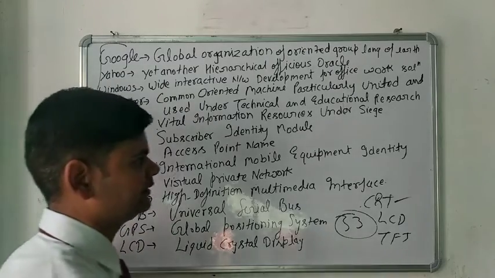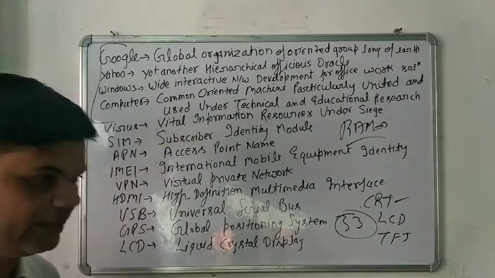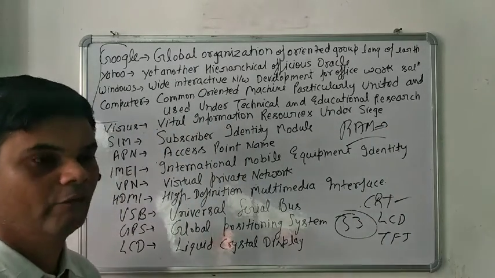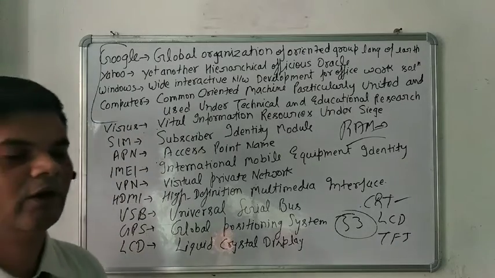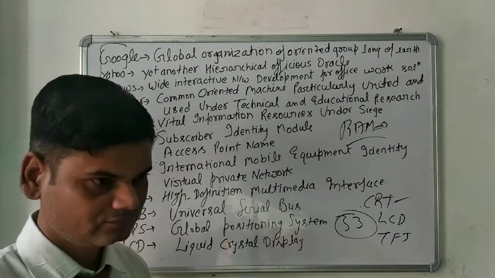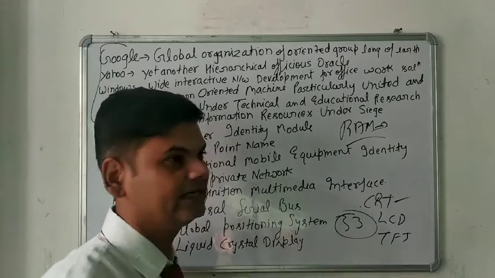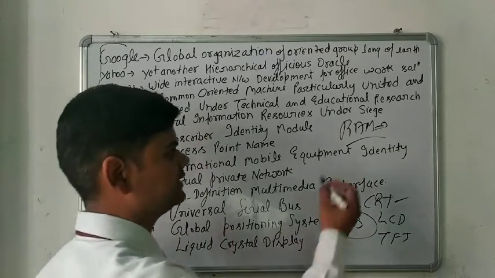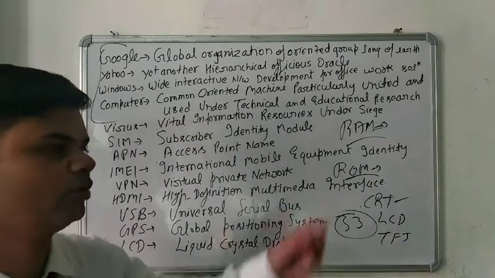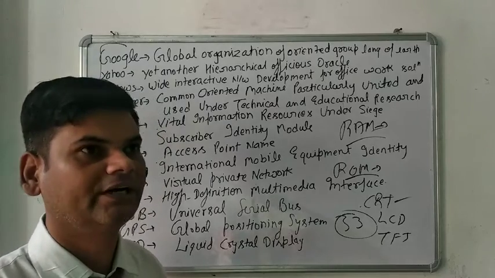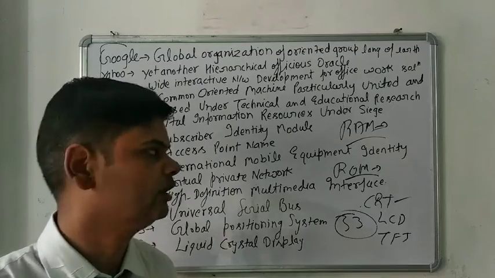One more thing is the RAM. What is the RAM? RAM is random access memory. It is a volatile memory, as you know. What is the meaning of volatile? Volatile means whenever you restart your computer system, you will not get your data, all the data will be lost. So the full form of RAM is random access memory. Next thing is the ROM, the full form of ROM is read only memory. That is non-volatile memory. Whenever you start your system, you will find your data. Your data will not be lost.